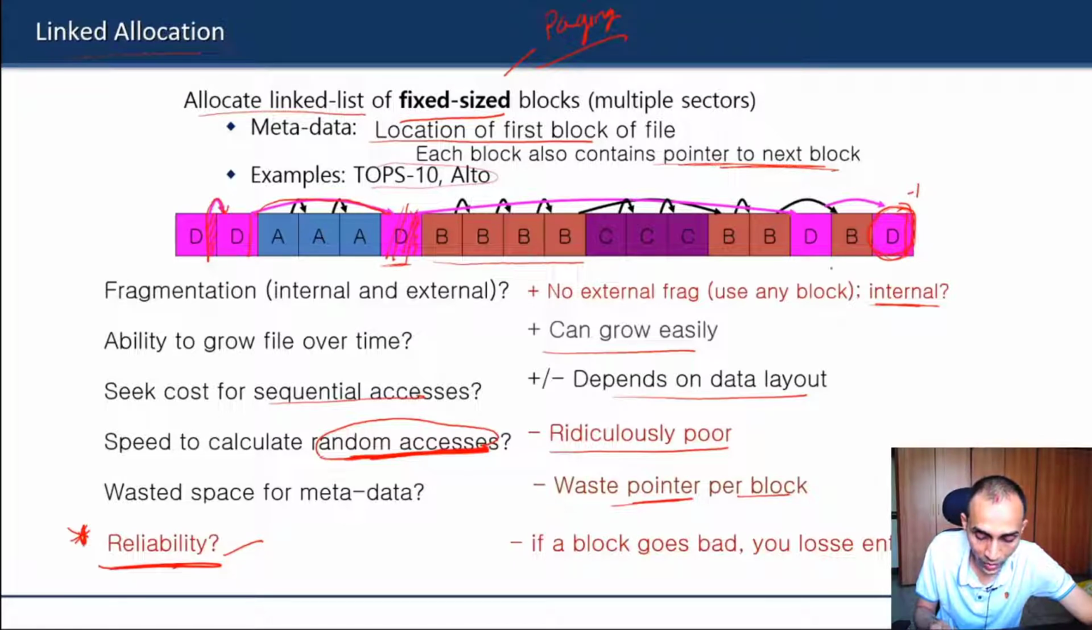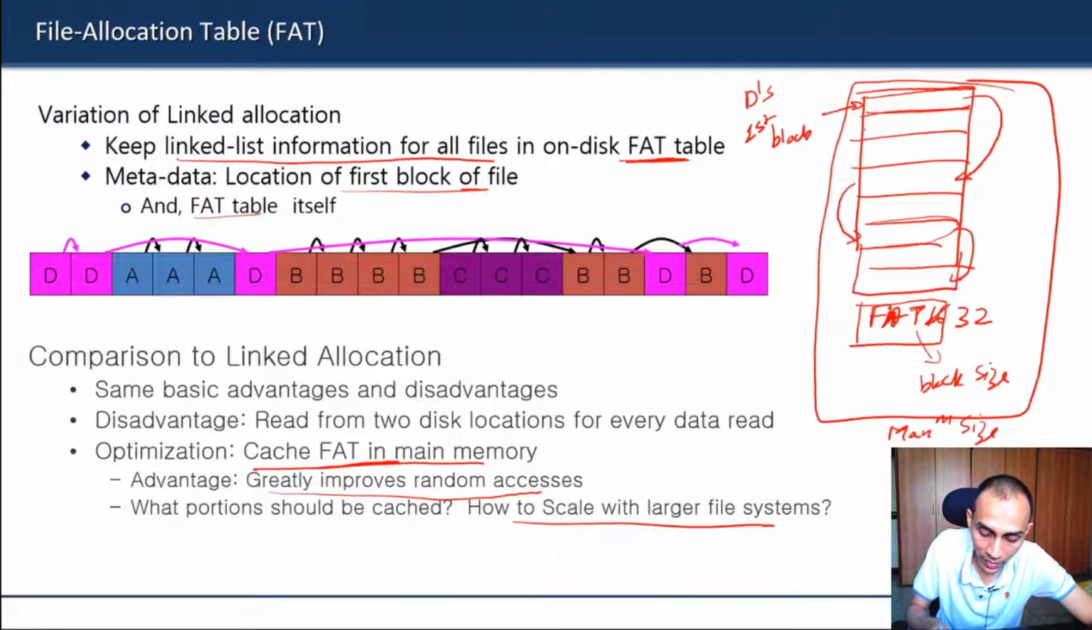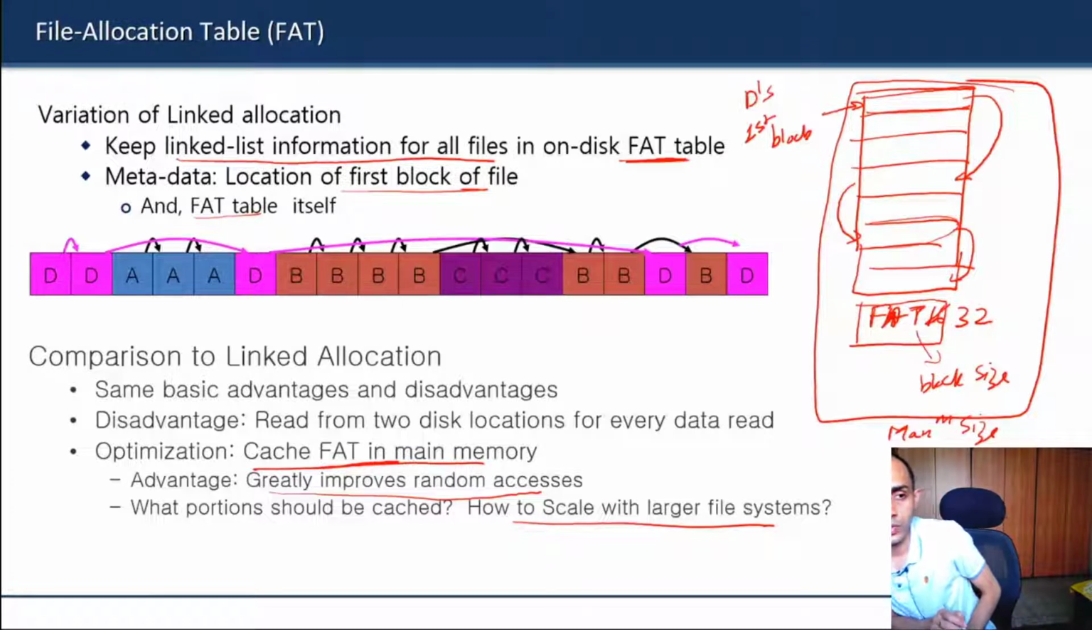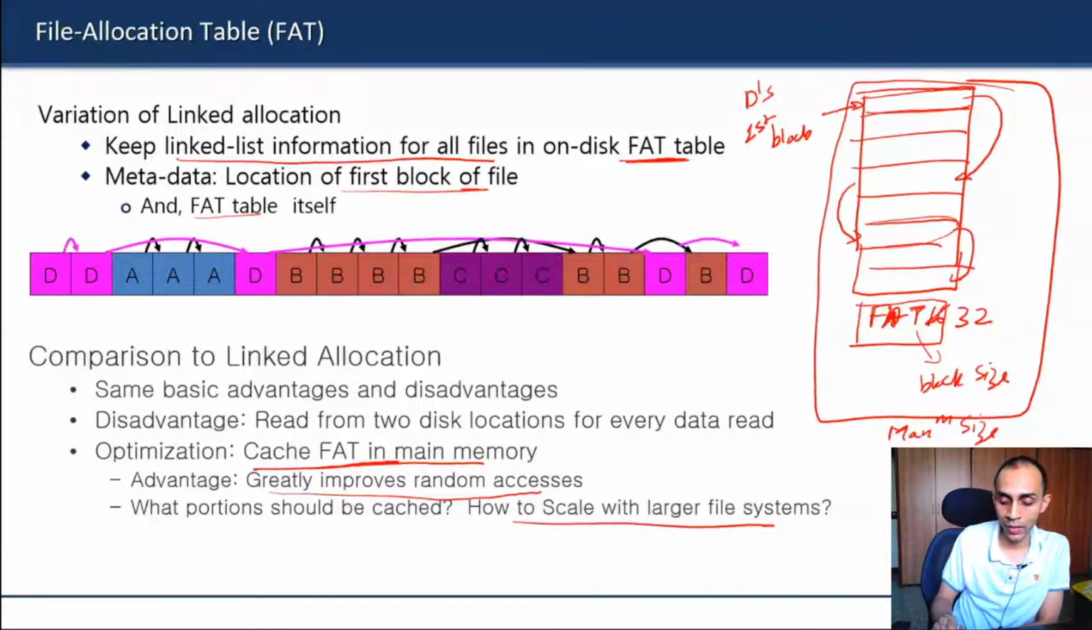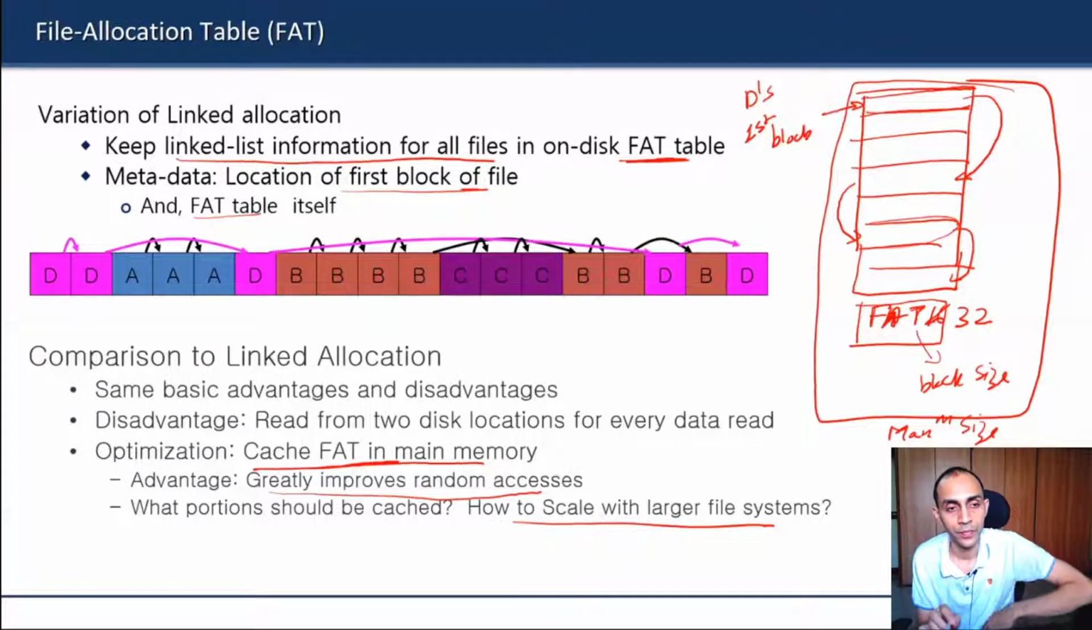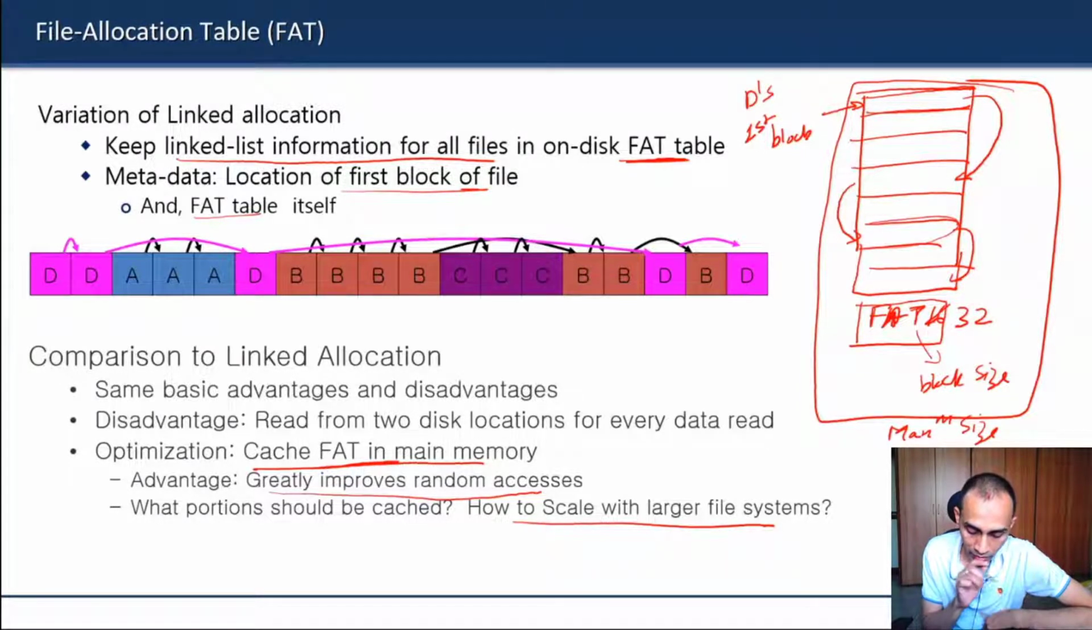But now multiple reads can be avoided because you can just read this FAT table once. This FAT table stores the linkage information, and it will probably be in one block or a few blocks of the disk, so that block can be cached in your main memory. So that address information is already there in main memory, and you no longer require disk reads to calculate the random offset in a file. In that way it improves random access.